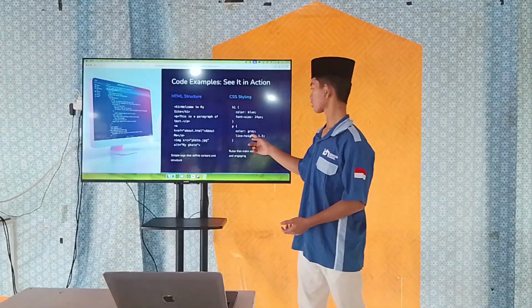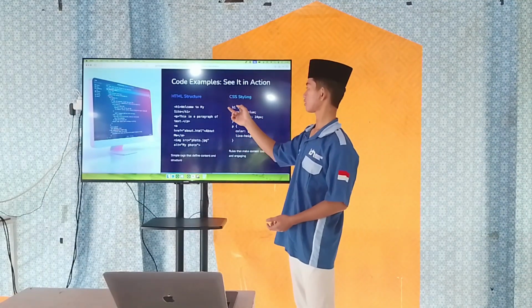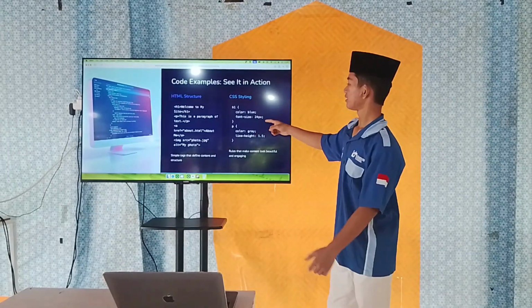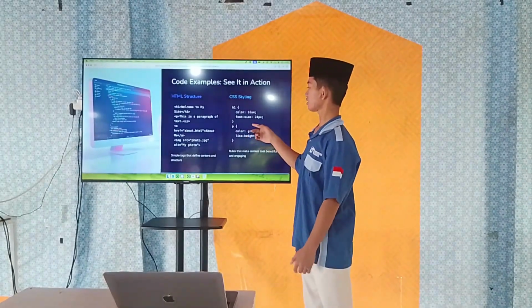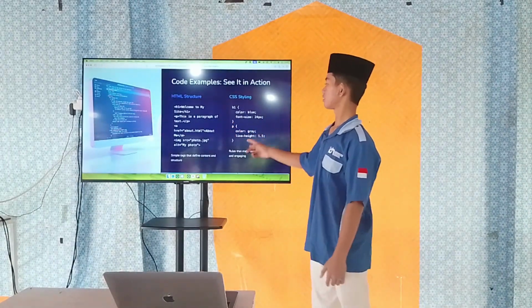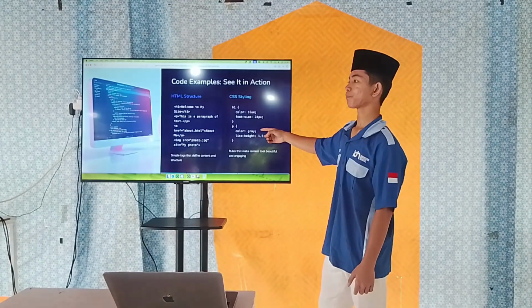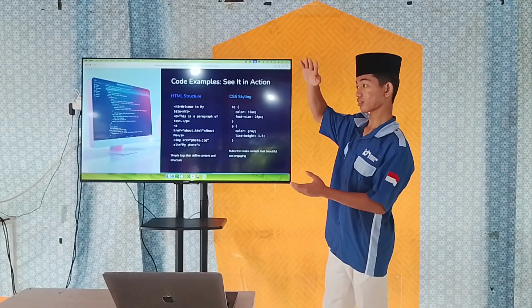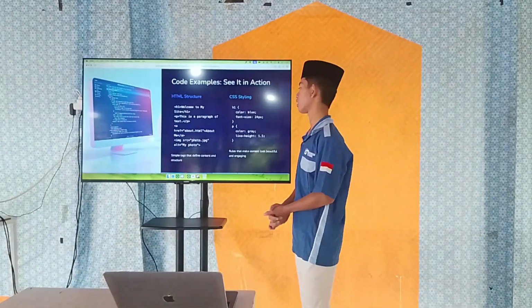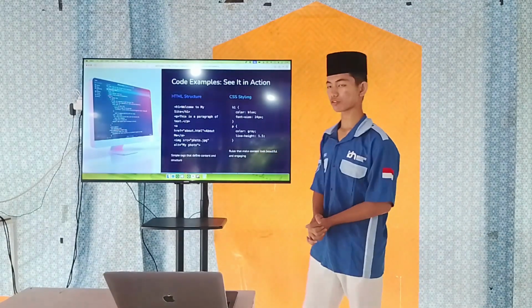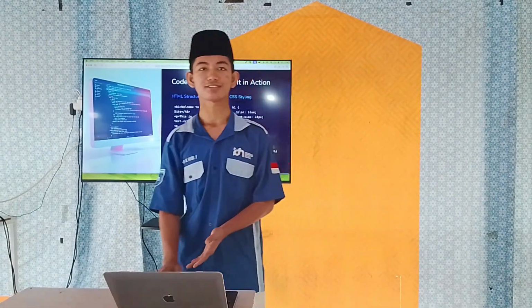And P color gray. This is for setting the color of P, and line height. This is for setting the line height of P. These are rules that make content look beautiful and engaging.